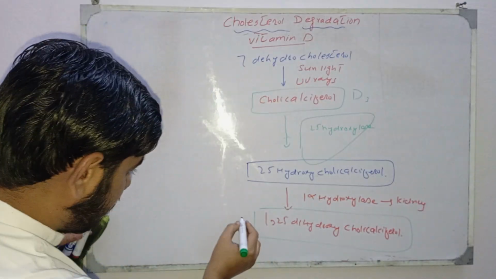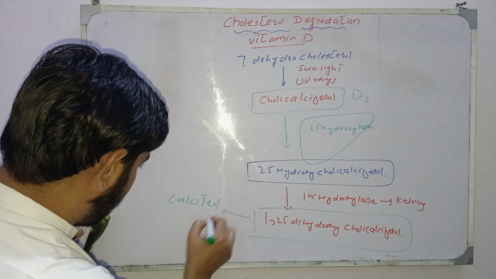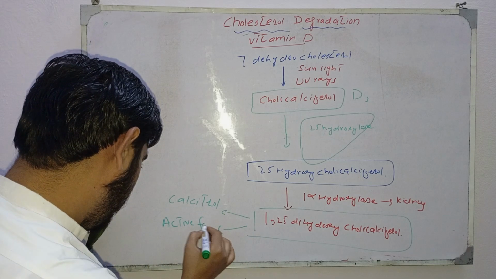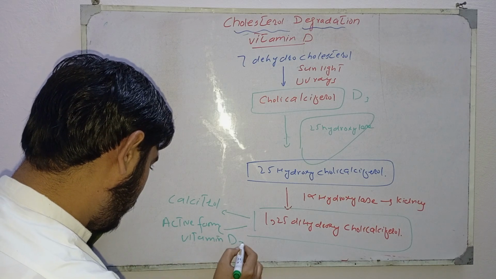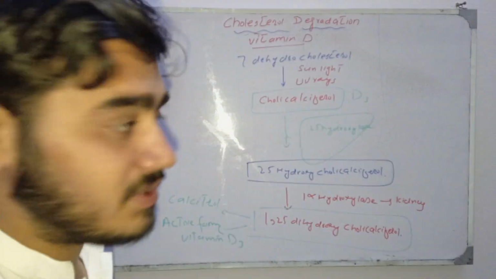Another name of this product is calcitriol, and it is the active form of vitamin D3. In this way, the synthesis of vitamin D takes place.